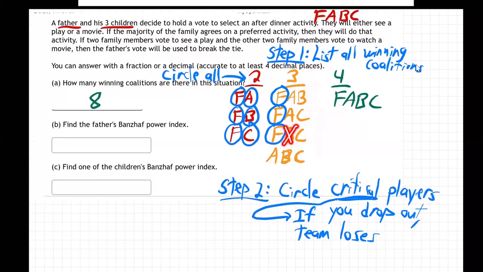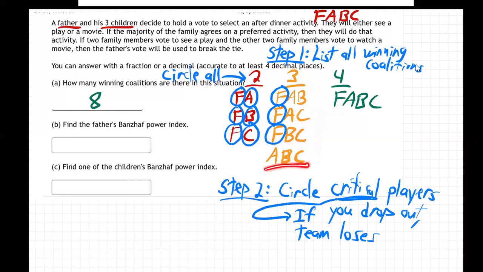What if B drops out? Same thing. They've got 2 left, and that's enough to win when you have father, right? They've got 2 left, including father. They still win. So B's not critical. Same thing for C. If C drops out, they've got father and B. They've got 2 with father. That's still a winner. C is not critical either.